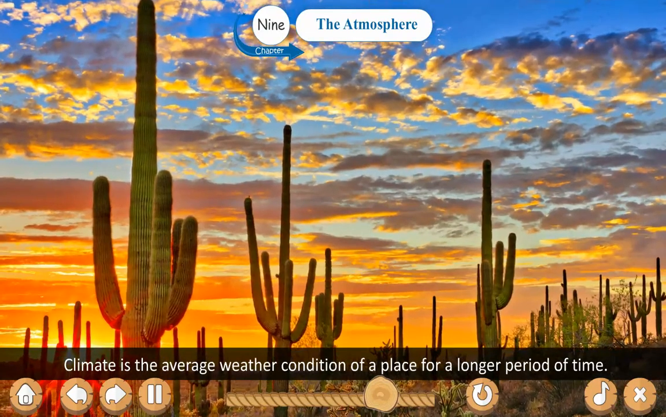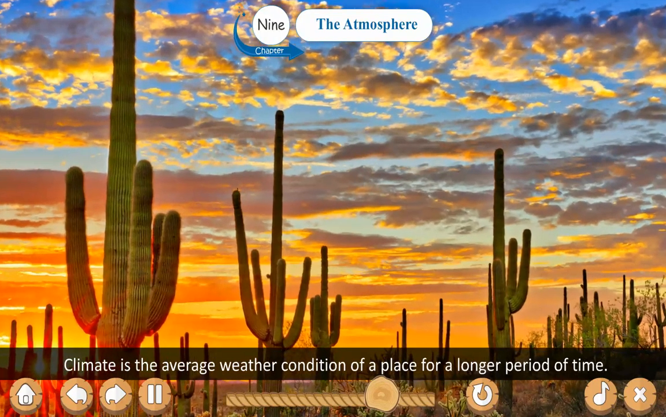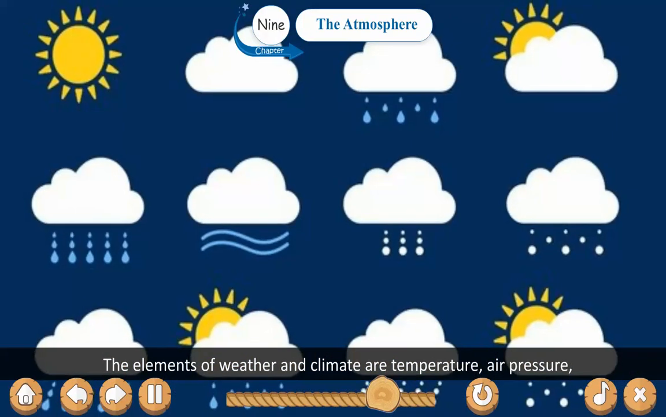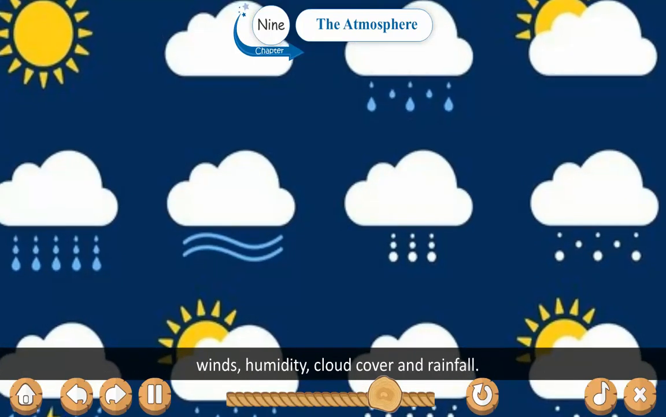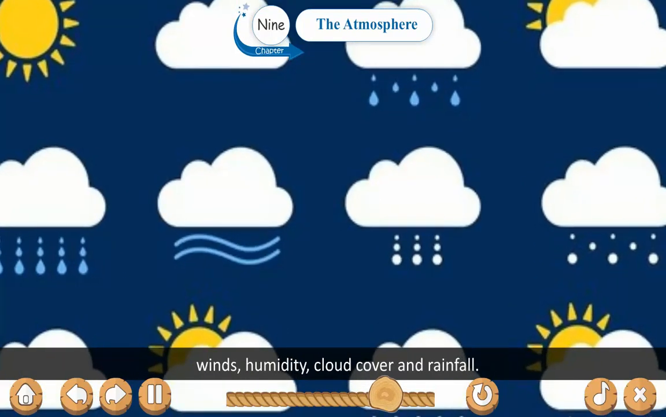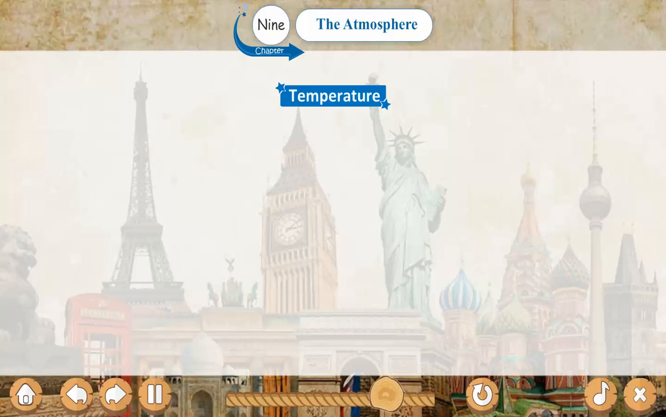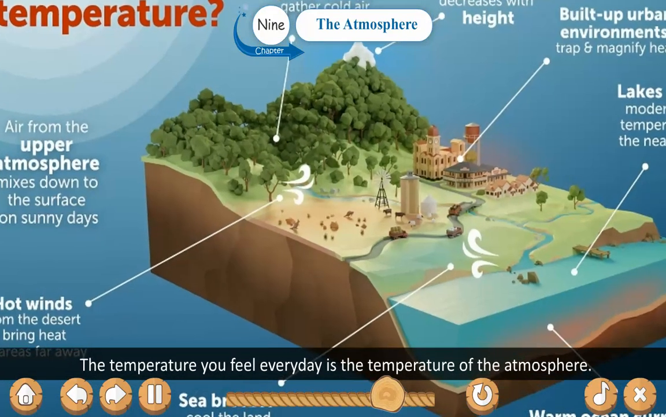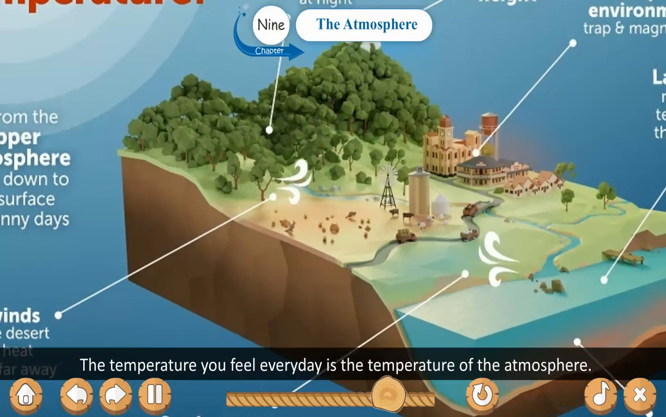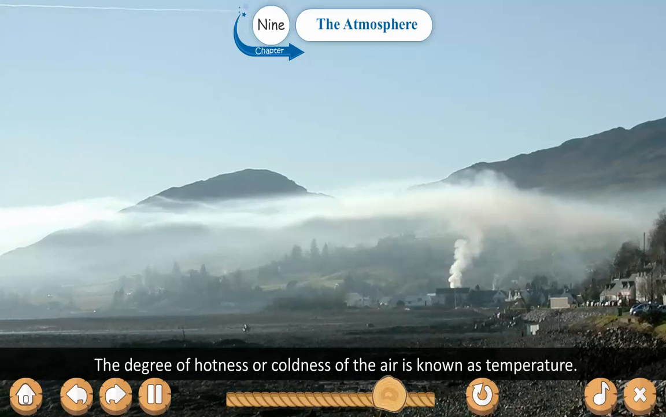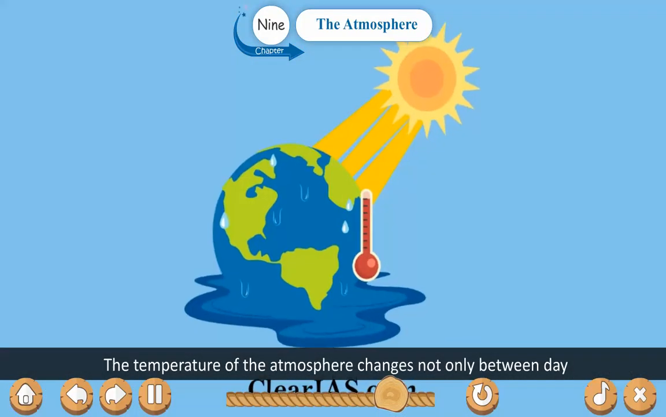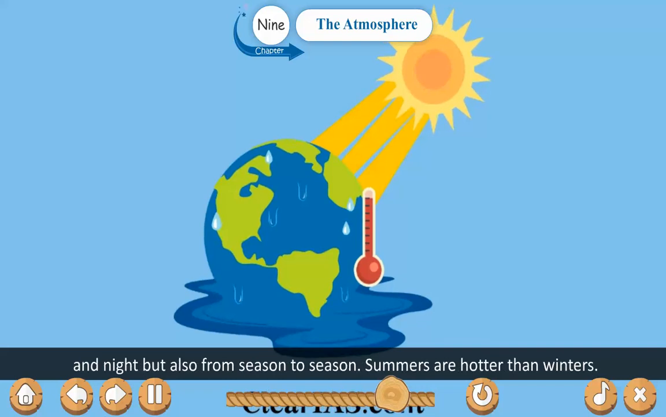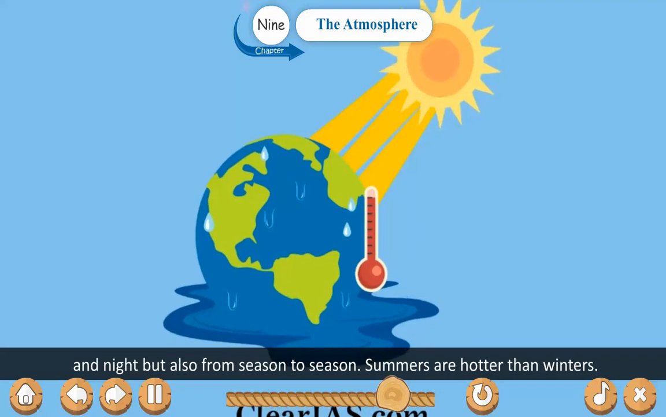Climate is the average weather condition of a place for a longer period of time. The elements of weather and climate are temperature, air pressure, winds, humidity, cloud cover, and rainfall. Temperature. The temperature you feel every day is the temperature of the atmosphere. The degree of hotness or coldness of the air is known as temperature. The temperature of the atmosphere changes not only between day and night but also from season to season.